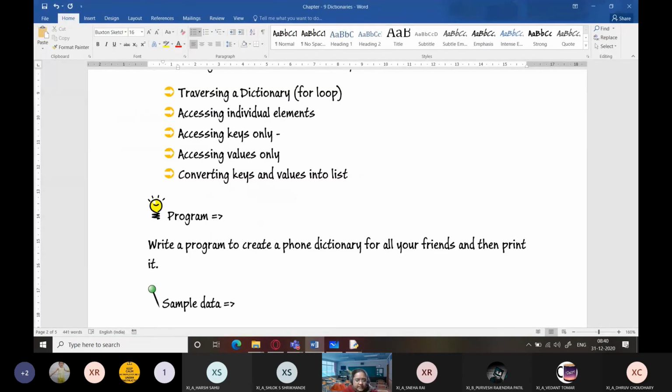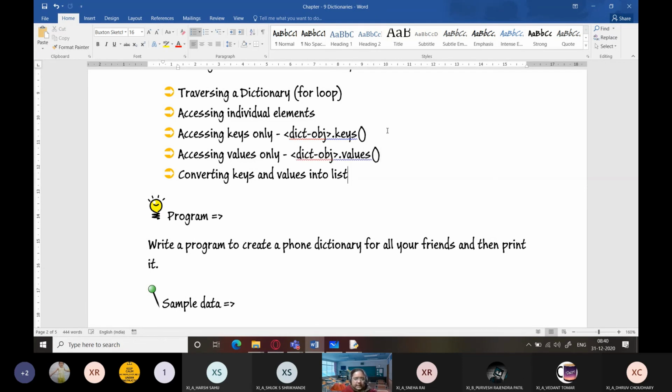So how to access keys? Dictionary object dot keys method. And how to access the values? Dictionary object dot values method.